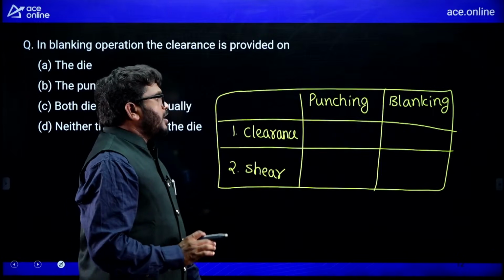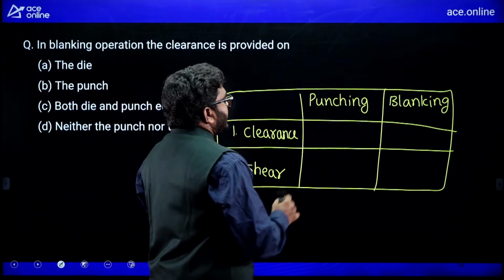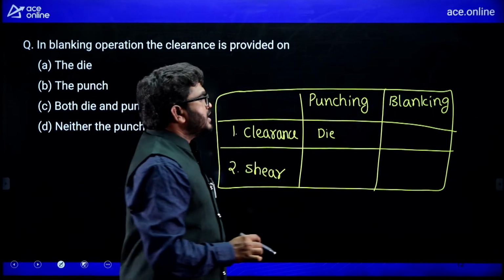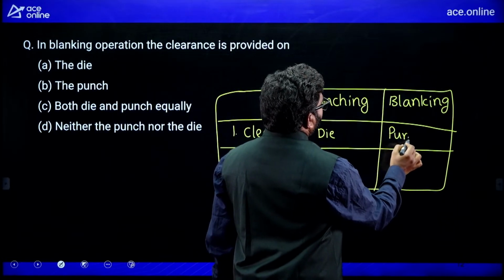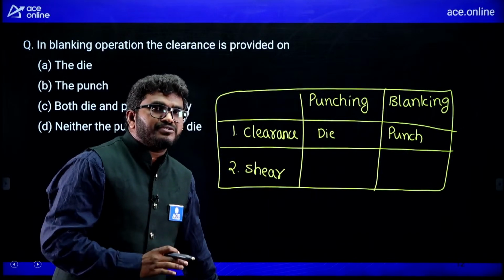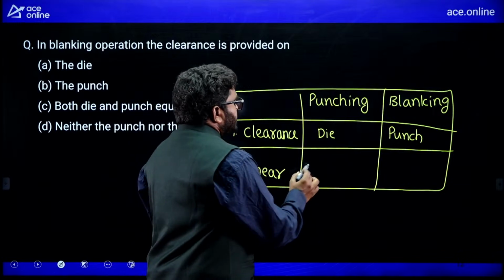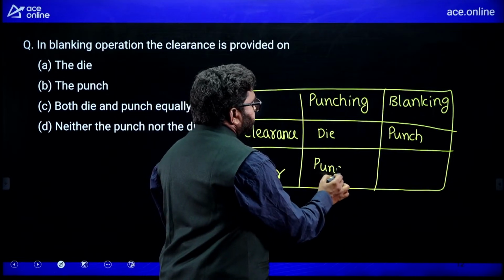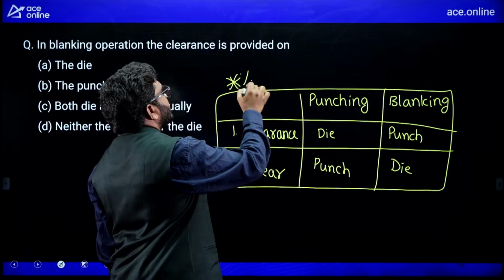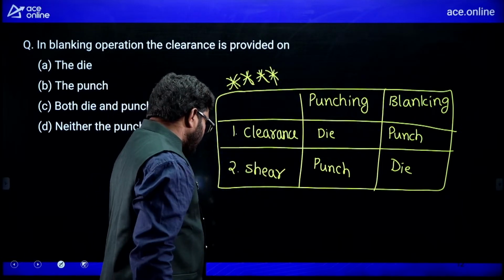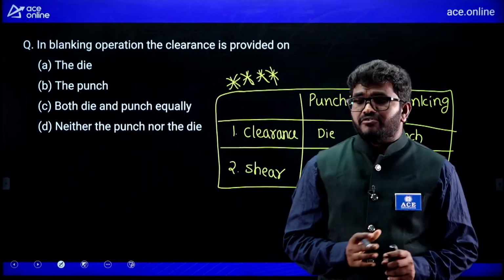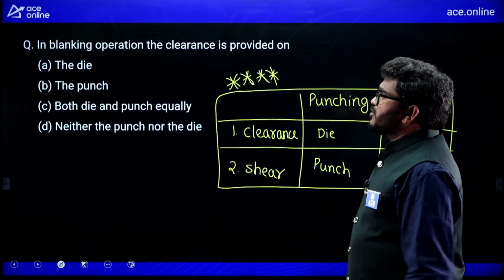In case of punching operation, the clearance is provided on die, and in case of blanking operation the clearance is provided on punch. But if we talk about the shear, generally the shear mechanism is used to reduce the punching force. So, in punching operation the shear is provided on punch, and in blanking operation the shear is provided on die. So, this table is very, very important for every competitive exam. They will ask you this table. Be careful, especially like this SSC JE, RRB JE type of question, they will ask you.